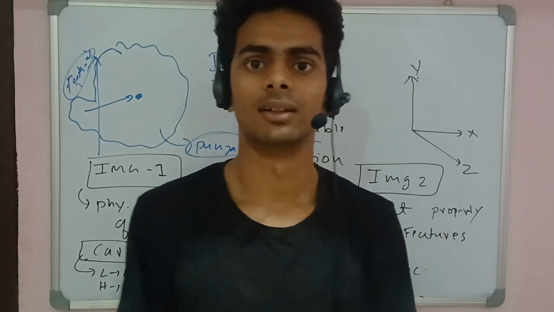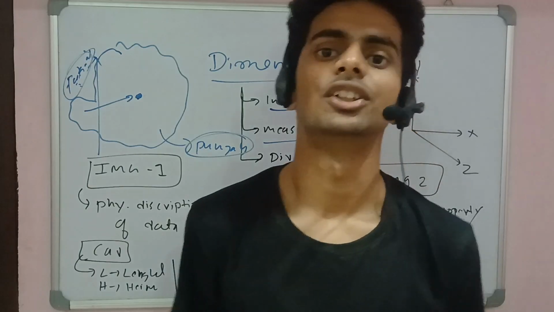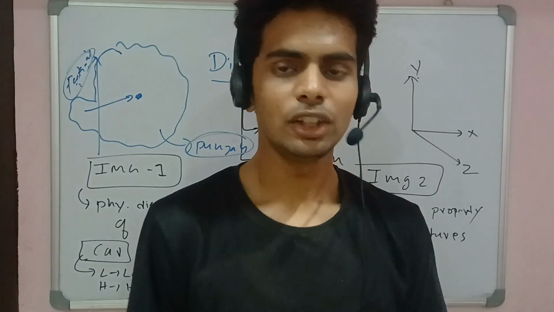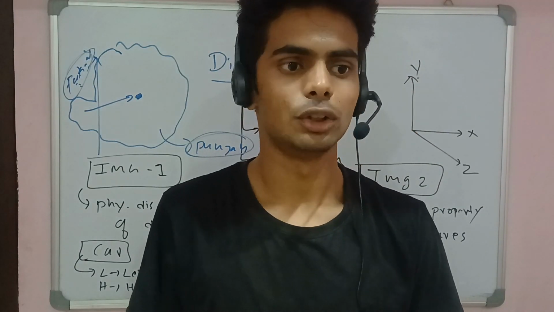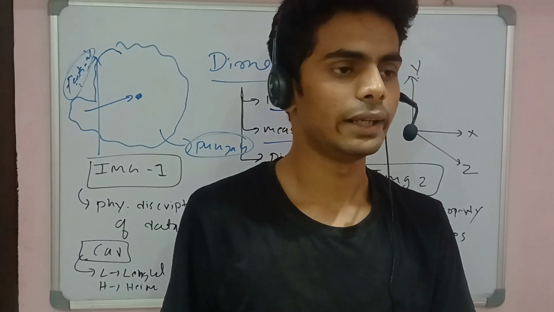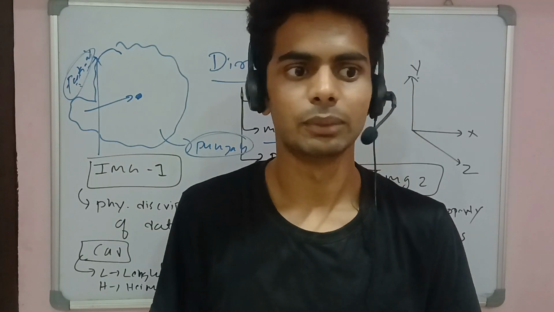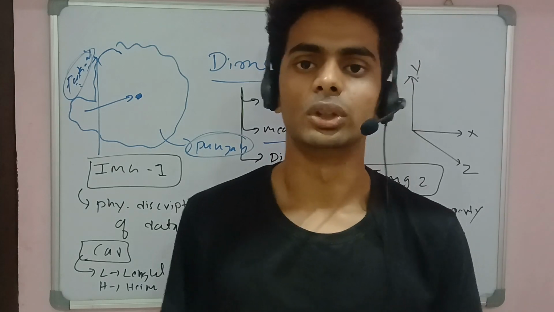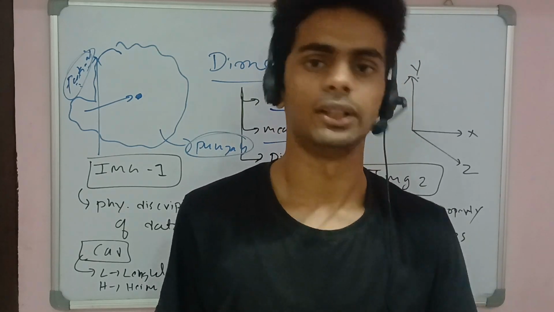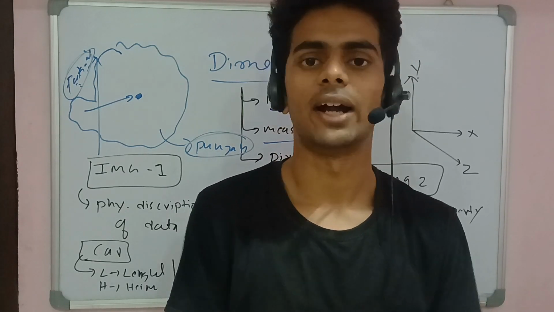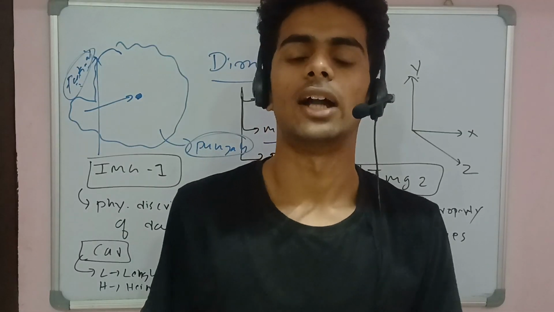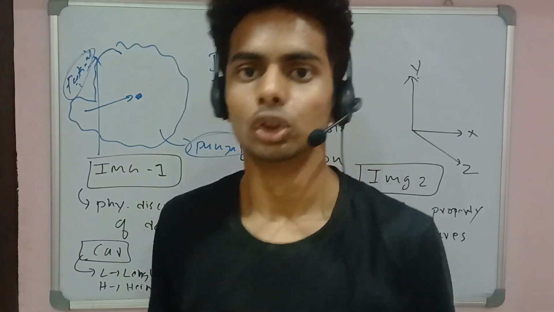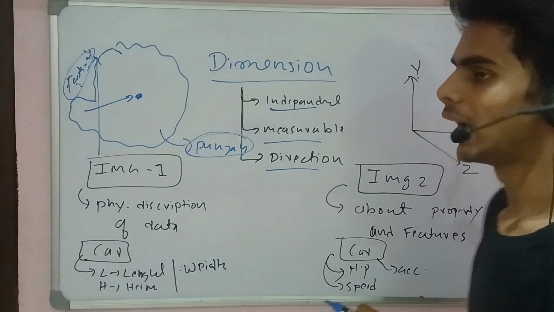How can you relate two things? That is what dimension is used for. The main use of dimension is describing something by comparing two things, by taking a reference, and comparing two different contexts and two different data.